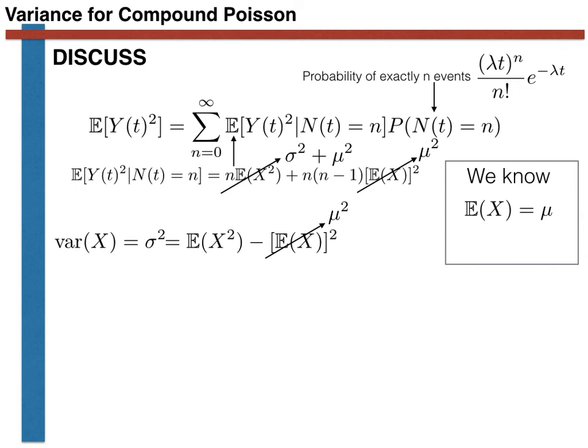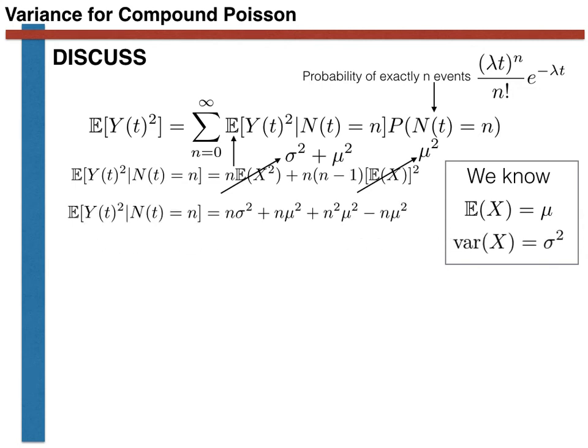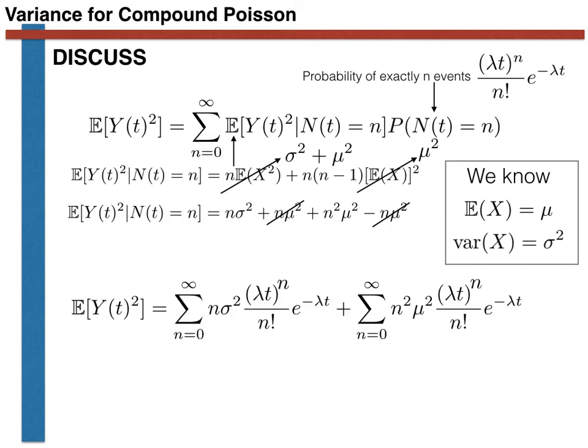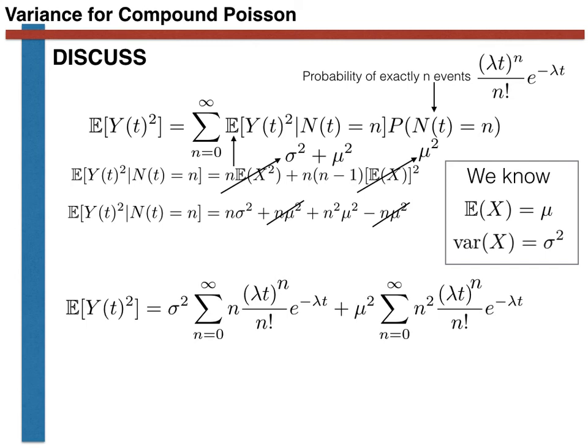Inserting all of this into our expression for the expectation of Y(t) given N(t), and multiplying out all the brackets gives the expression shown here. We immediately see that the n mu squared and minus n mu squared terms cancel here. This leaves us with a relatively compact expression for the conditional expectation. Inserting this into the conditional expectation theorem gives the following. Taking out constant factors of the sums, we are left now with this.